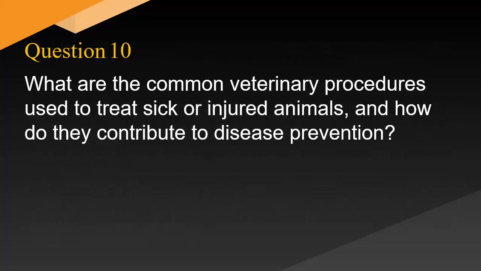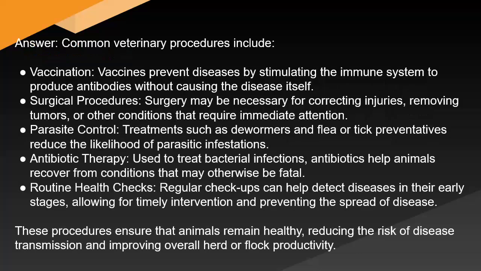What are the common veterinary procedures used to treat sick or injured animals, and how do they contribute to disease prevention? Answer: Common veterinary procedures include vaccination. Vaccines prevent diseases by stimulating the immune system to produce antibodies without causing the disease itself. Surgical procedures. Surgery may be necessary for correcting injuries, removing tumors, or other conditions that require immediate attention. Parasite control. Treatments such as dewormers and flea or tick preventatives reduce the likelihood of parasitic infestations. Antibiotic therapy, used to treat bacterial infections. Antibiotics help animals recover from conditions that may otherwise be fatal.